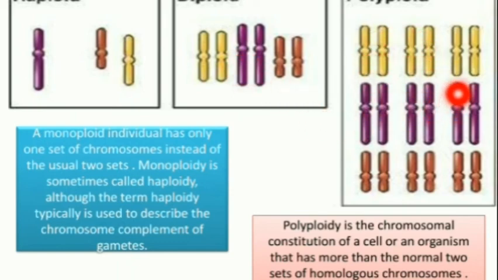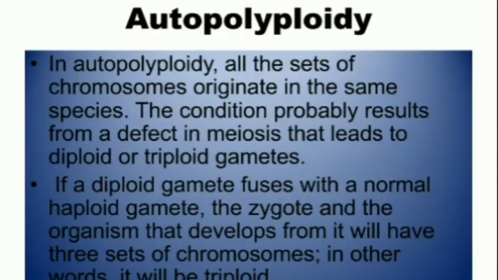Then polyploidy is the chromosomal constitution of a cell or an organism that has more than the normal two sets of homologous chromosomes. Polyploidy may arise spontaneously or be induced experimentally.